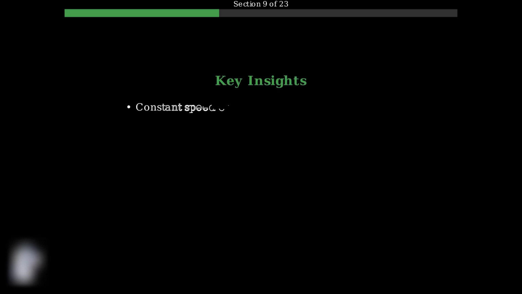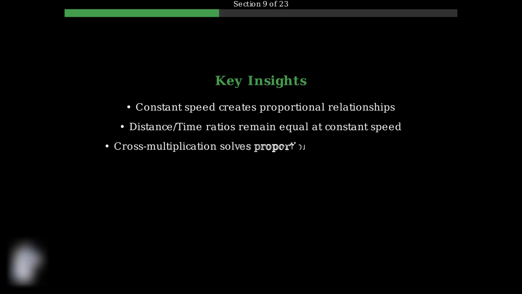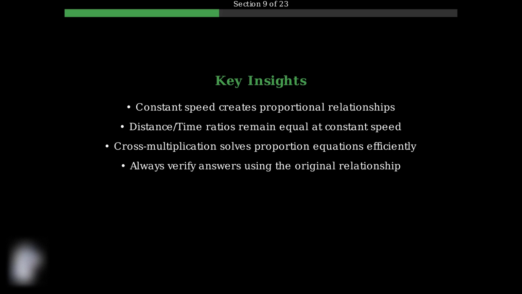Here are the key insights from this problem. Constant speed creates proportional relationships between distance and time. The ratios of distance to time remain equal at constant speed. Cross-multiplication efficiently solves proportion equations, and always verify your answers using the original relationship to ensure accuracy. This example demonstrates how proportions are essential tools for solving distance and speed problems in real-world situations. The mathematical relationship allows us to predict outcomes and make calculations with confidence.